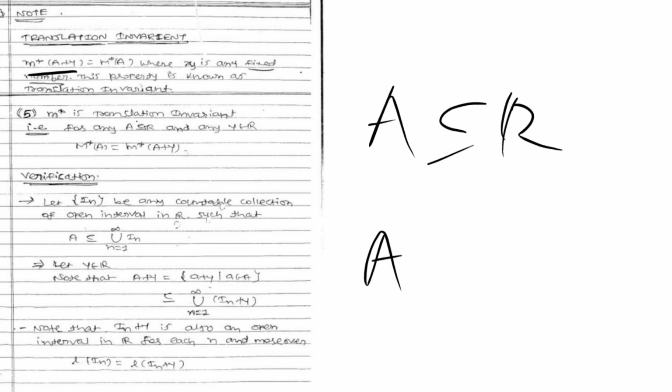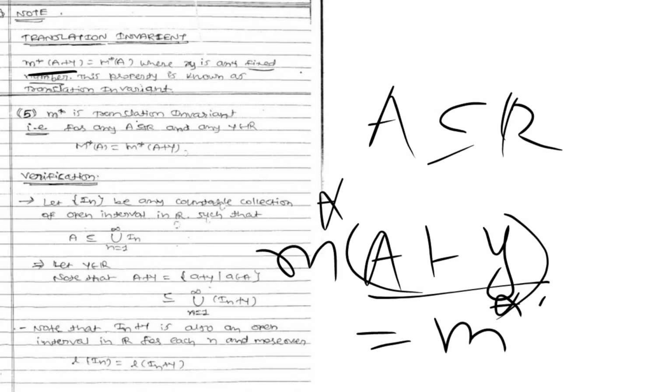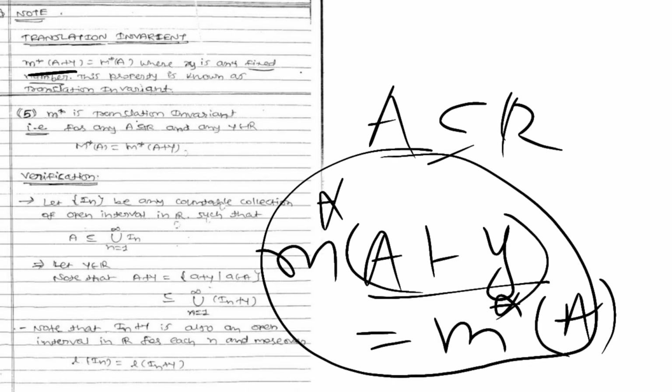So if I have the set A plus y, where y is any fixed number, and the set A, we know that the set A is a subset of R. So if I am taking the Lebesgue outer measure of the set A plus the element y, the Lebesgue outer measure of this set will give the Lebesgue outer measure of only the set A, means this is equal. So we can say that this property is translation invariant.